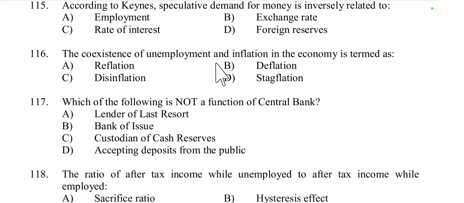Then next question, question number 116, the coexistence of unemployment and inflation in the economy is termed as unemployment and inflation, that is reflation, deflation, disinflation or stagflation, that is called as stagflation, means stagnation with inflation. Stagnation means unemployment and inflation means inflation. So stagflation is a condition of stagnant economic growth and high unemployment and high inflation. So D is the right answer.